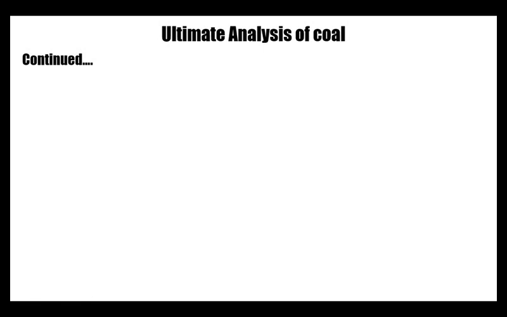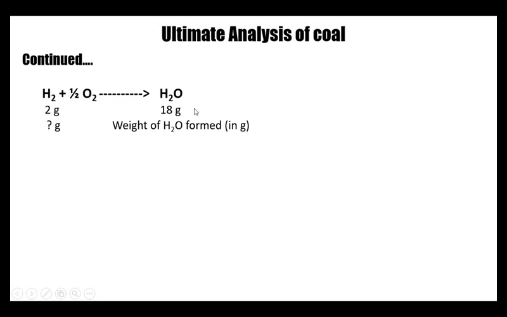So here, 2 grams of hydrogen combines with 16 grams of oxygen to produce 18 grams of water. If we know how much water is produced from the known weight of coal burnt in the combustion tube, we can find out how much hydrogen is present in it.